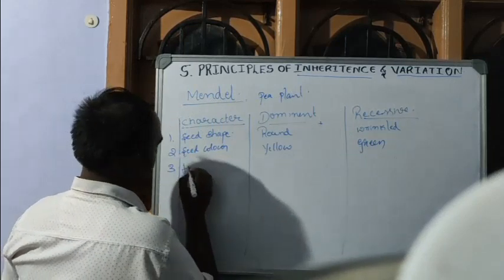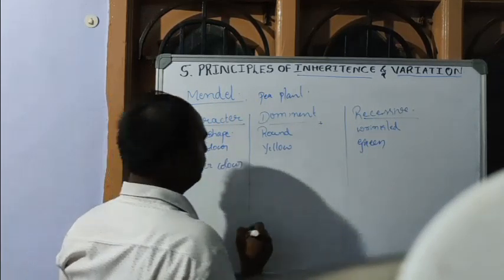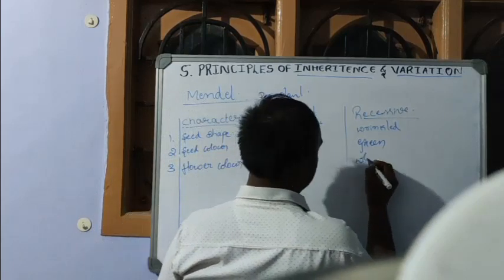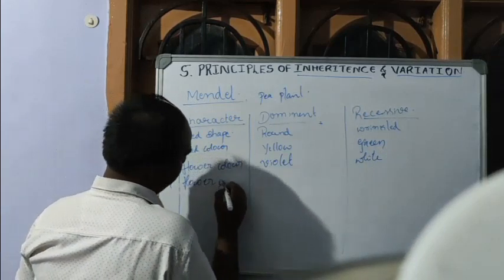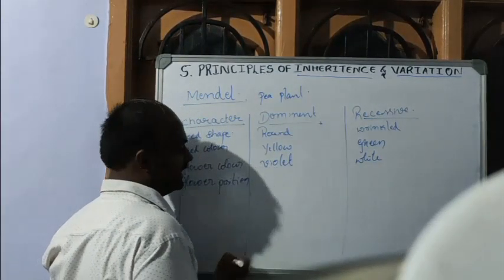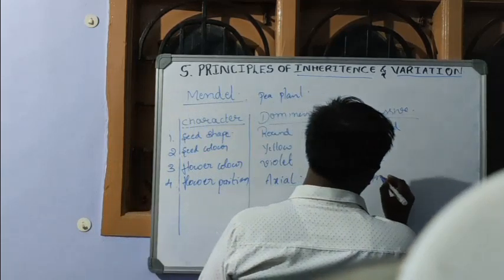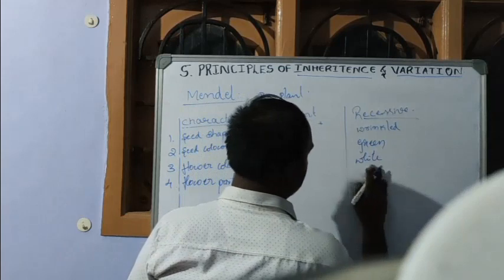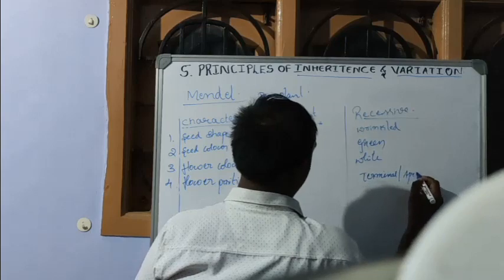Then flower color: the dominant color of flower is violet, recessive is white. Flower position: the dominant position is axial, and recessive is terminal, or apex.